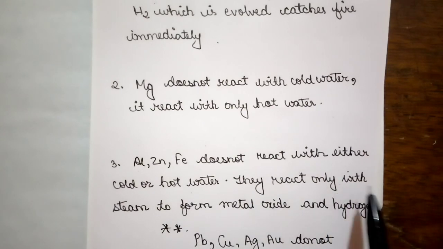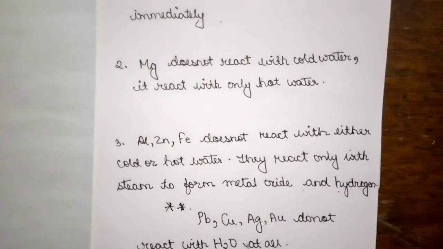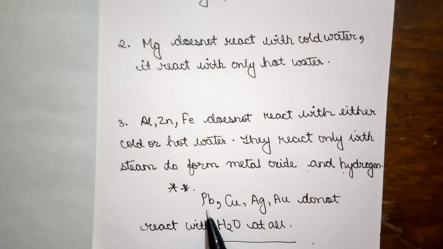They react only with steam to form metal oxide and hydrogen. And the last, which is very important: lead, copper, silver and gold do not react with water. Simple. They are the least reactive metals, so they could not react on coming in contact with water.